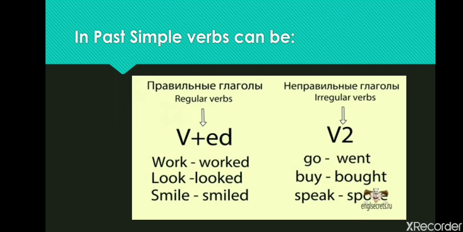Play, played. Work, worked. Look, looked. Smile, smiled. Irregular verbs change their forms. We use the second form of the verb from the irregular verb list. Таблица неправильных глаголов. Go, went. Buy, bought. Speak, spoke. Let's look at the example.